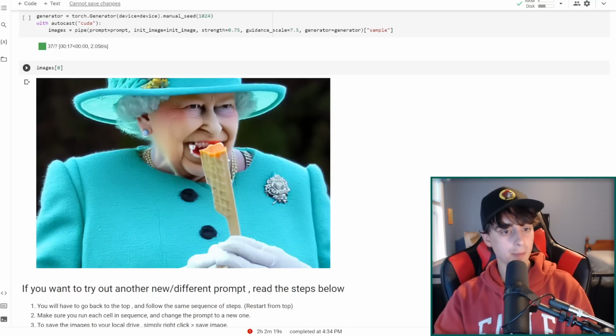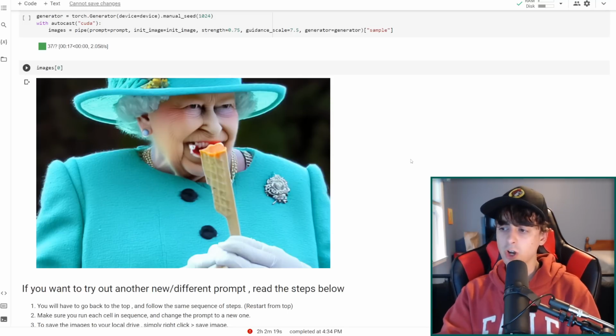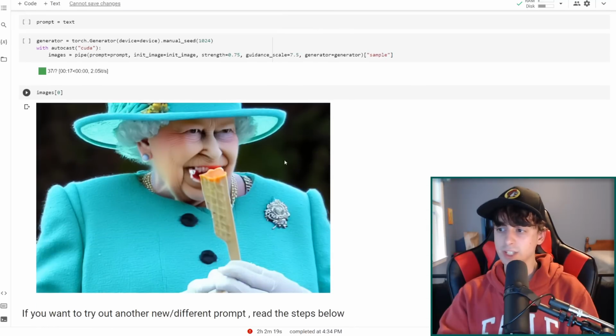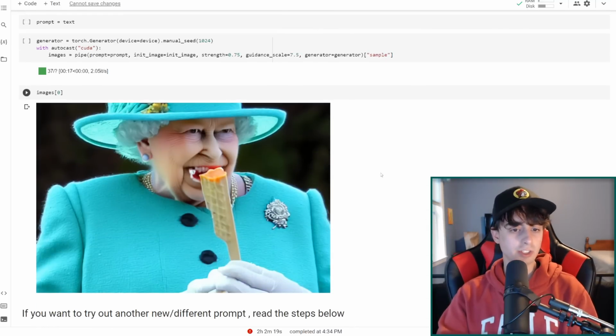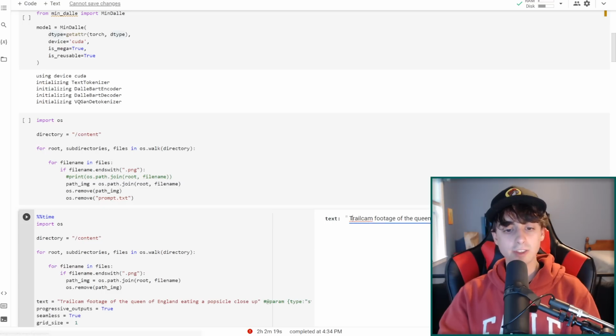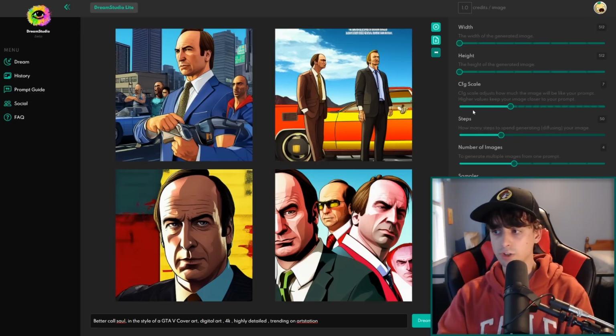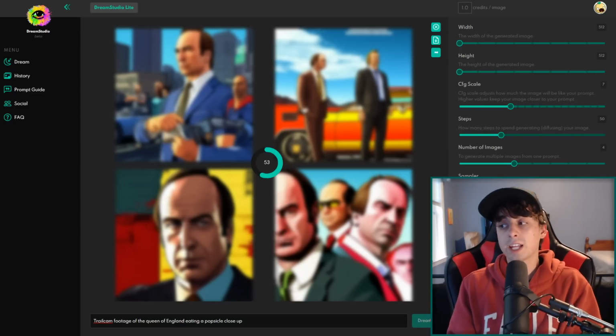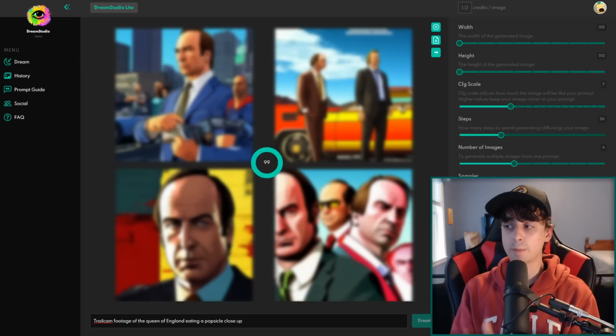And honestly, that's not a bad image right there for such a complex little prompt. As you can see, it's very similar to the original CrAIyon output, but it is enhanced quite a bit by Stable Diffusion. And what I'm going to do is take this prompt here and go back into Dream Studio and run this through Dream Studio really quickly to show you that, in fact, this actually does provide better coherency.